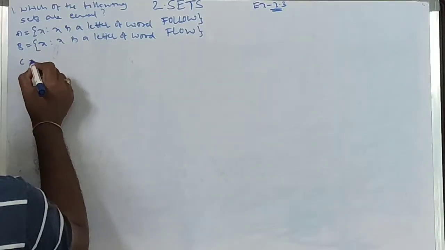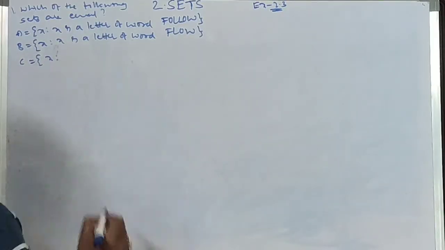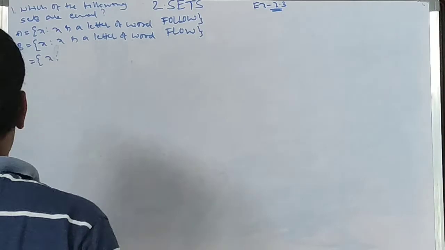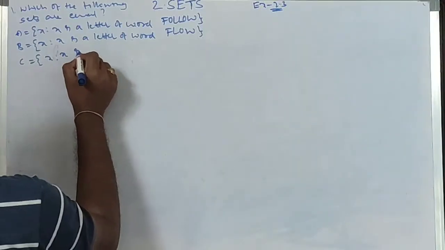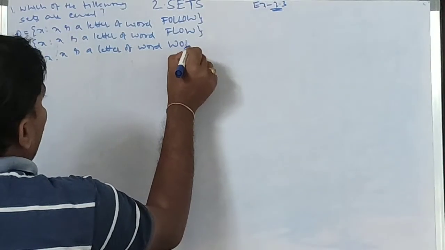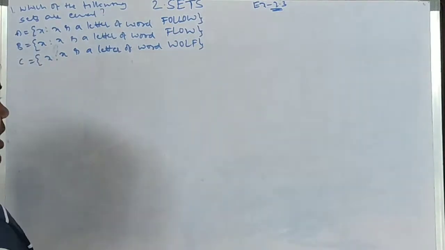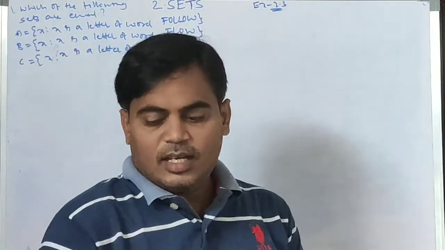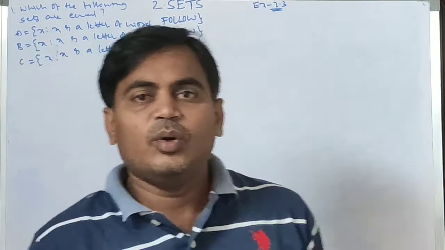Next, C equal to {x such that x is a letter of the word WOLF}. So whether these three sets are equal sets or not, we need to discuss.